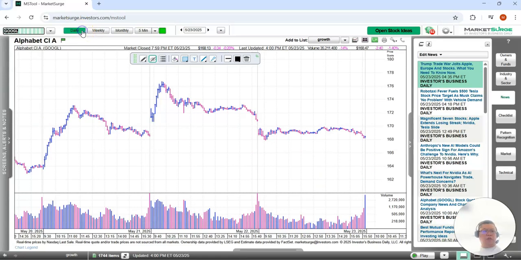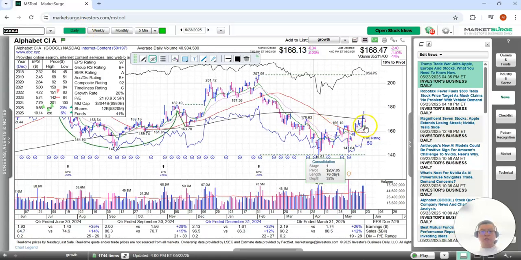I think Google, which we'll look up next, also had the I/O conference, and they will start doing some AI mode for their search or something. It's supposed to be more powerful queries. So we saw this nice bounce on that news here. So very strong bounce. But Friday it gave back some, and it also reversed from Thursday. So it looks a little bit ugly, but overall the trend is still pretty good. Like here's the 10-day slope. So it's starting to look pretty good here.